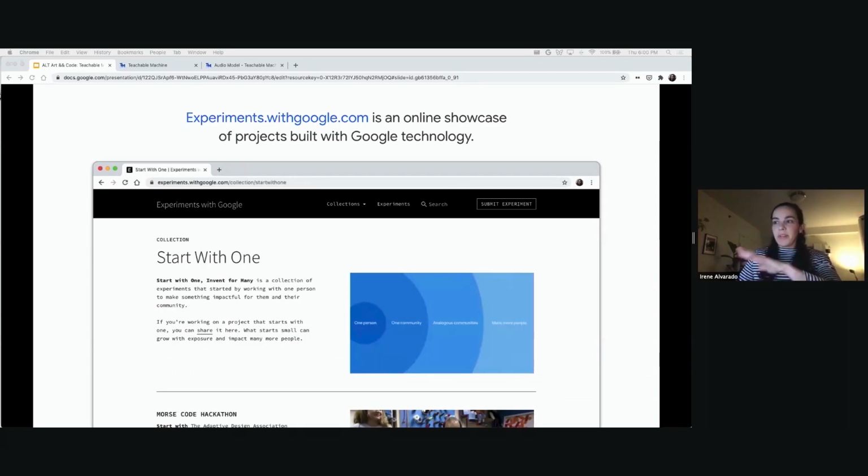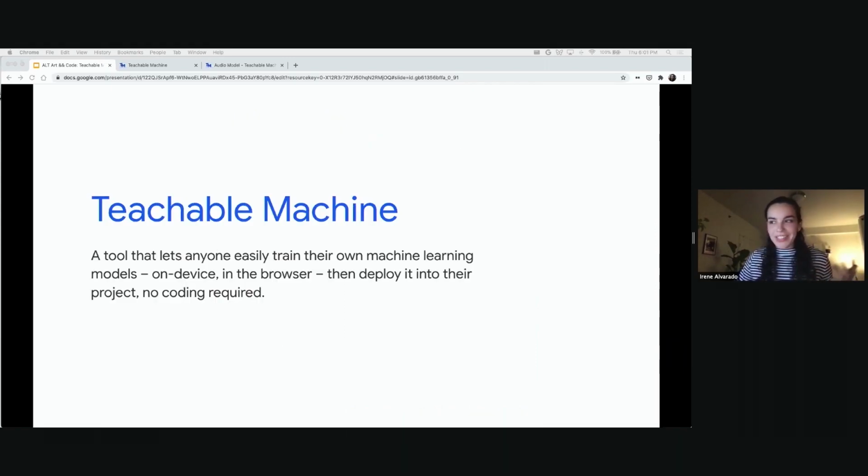A lot of this work shows up in a site called Experiments with Google. And time and time again, we're blown away by what happens when you lower the barrier for experimentation and access to information and tools. So today I want to tell you about one particular project and especially the approach that we took to creating it. So why am I speaking at a homemade event when I work at a huge corporation? I think you'll see that my team tends to operate in a way that's pretty scrappy, experimental, collaborative. And this particular project happens to be a tool that other people have used to create a lot of homemade projects.